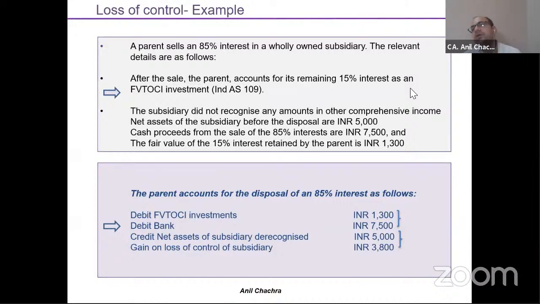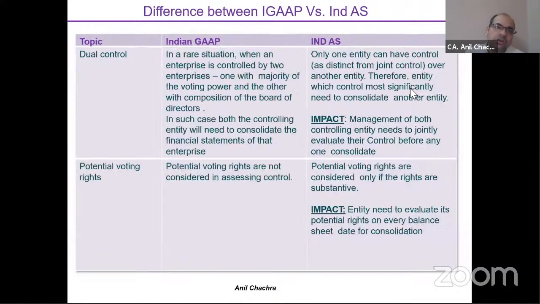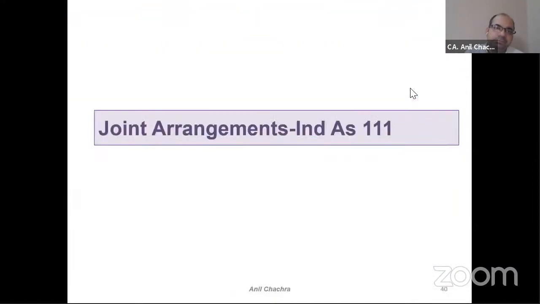The one thing we need to keep in mind is to focus on the measurement of the investment that you will retain. That is the main thing that we need to keep in mind. Otherwise, whatever the debit or credit would be there, you can apply, or you can calculate the gain the easy way, right? So that was an example of the loss of control part. So that was all about Ind AS 110, wherein you will apply the control model.